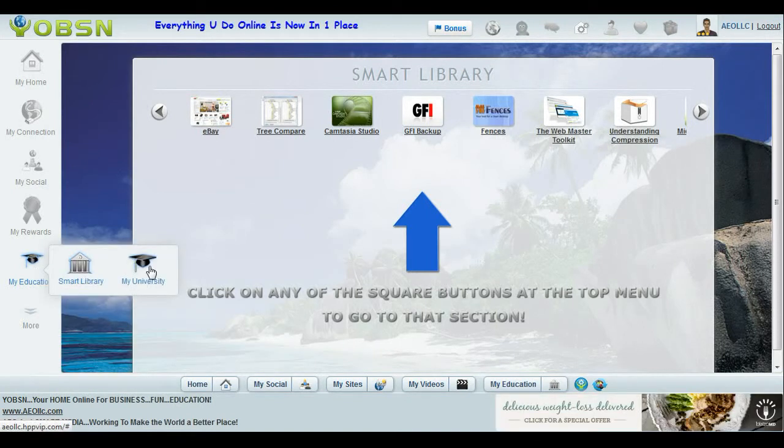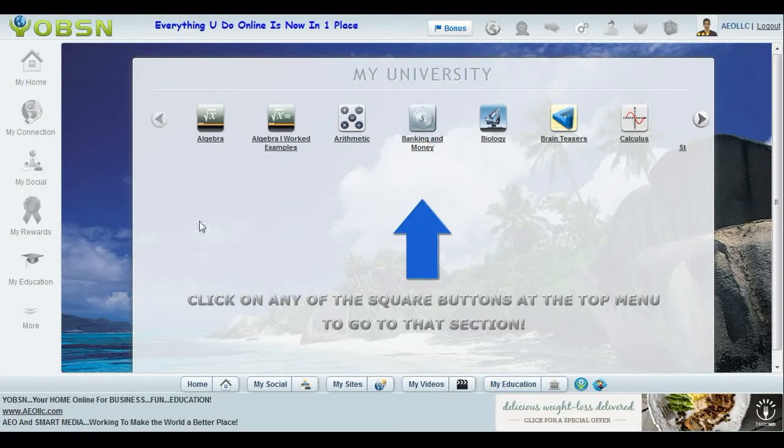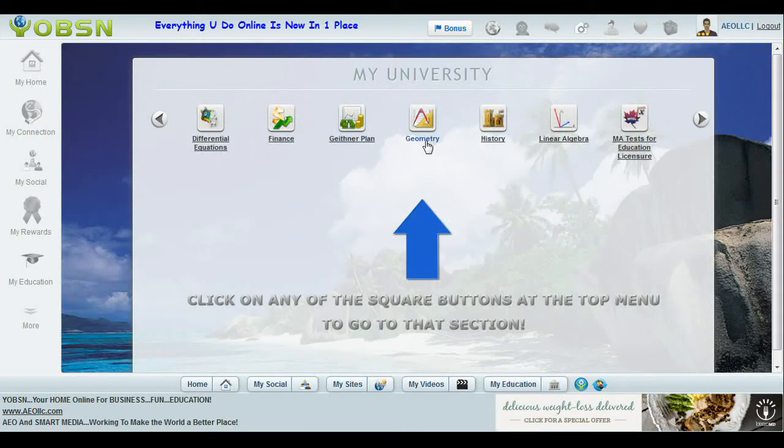Now, in addition to that, you also have My University. This is individualized training again, up to you when you want to look at it. This is like your college, or actually to a certain extent even high school. You've got algebra, biology. There's just so much. There are thousands of videos back here. Chemistry, current economics, the credit crisis, geometry. I could go on and on and on. There is nothing like this on the planet.